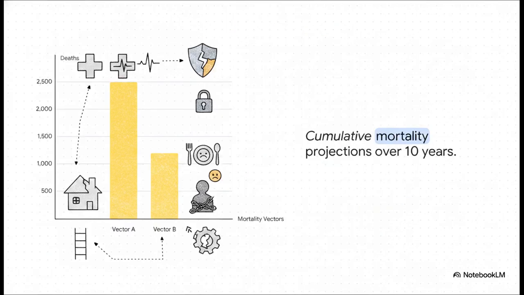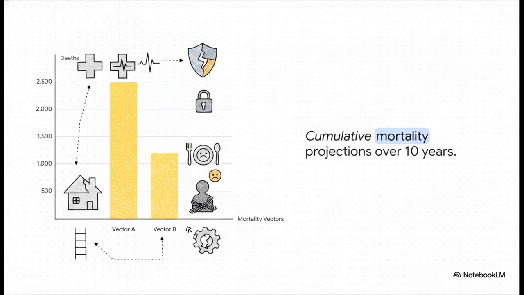Now, what's really interesting about this next part is how the protocol mathematically splits these mortality vectors, rather than just giving a lump sum. Bar 1, Vector A, represents healthcare deprivation. This predicts up to 2,500 deaths from unregulated medical complications and sheer healthcare withdrawal. Bar 2, Vector B, represents systemic despair, estimating up to 1,200 deaths caused by severe socioeconomic starvation, housing instability, and targeted exclusion.